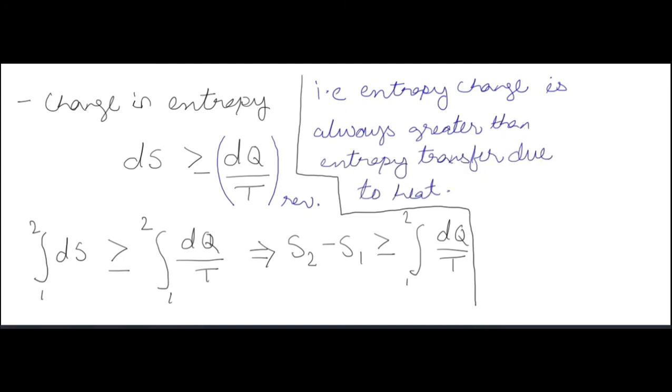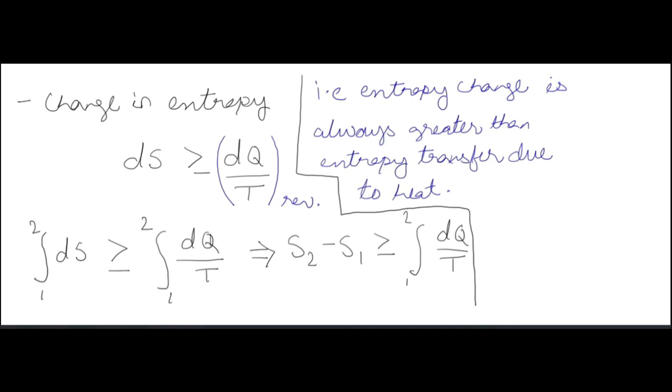You can better understand this formula in the open system cycle. There you will see that the change in entropy per unit time is the summation of dQ by T plus entropy generation.